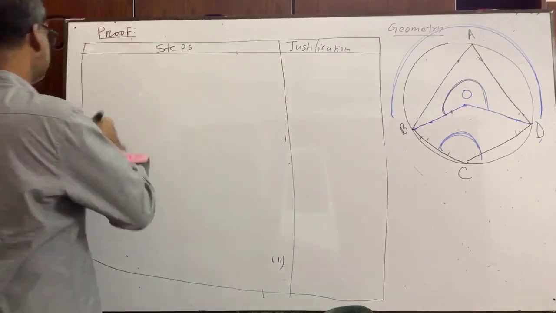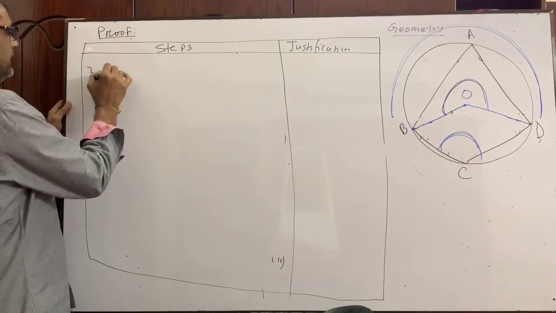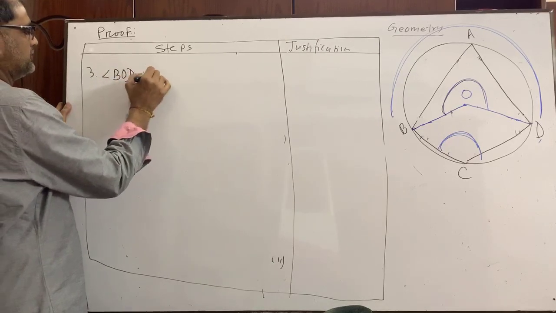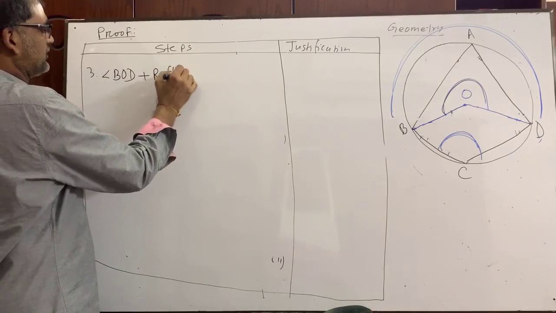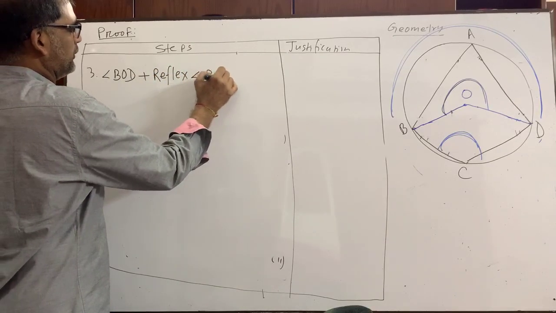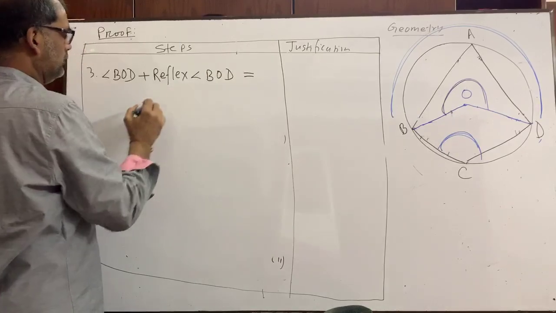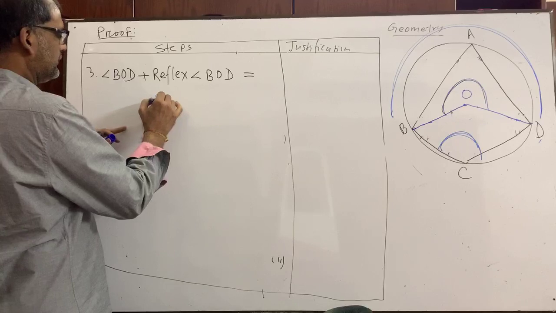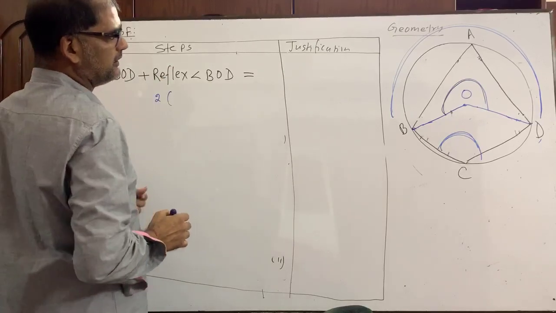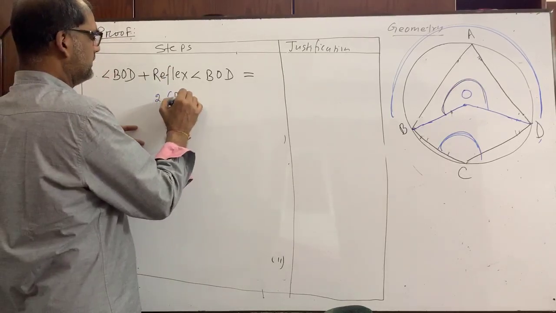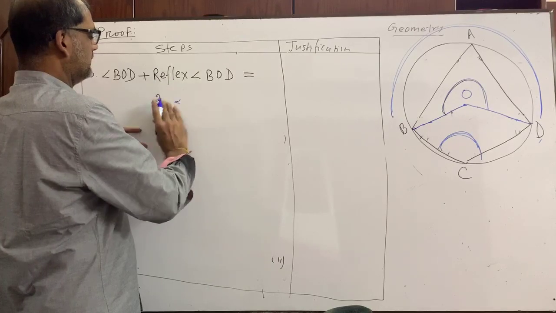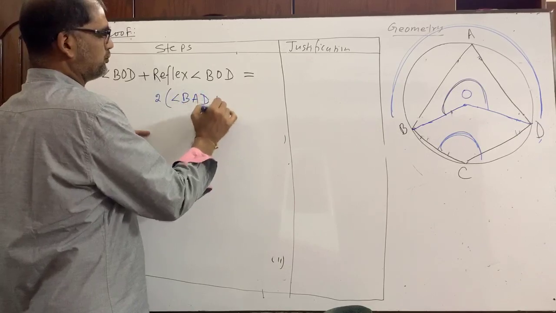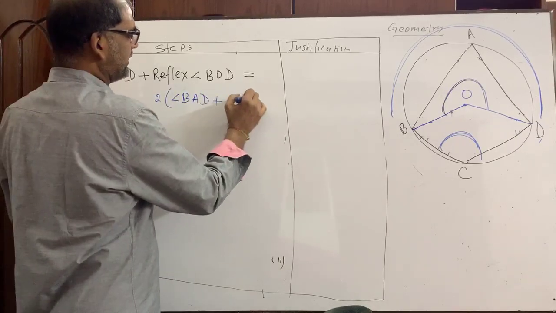Step number 3. Angle BOD plus reflex angle BOD is equal to twice, first bracket, angle BAD plus angle BCD.